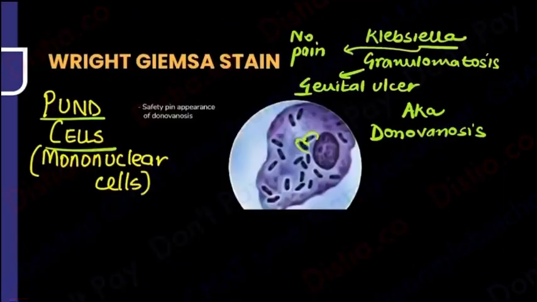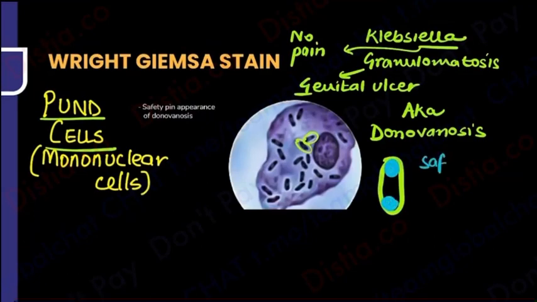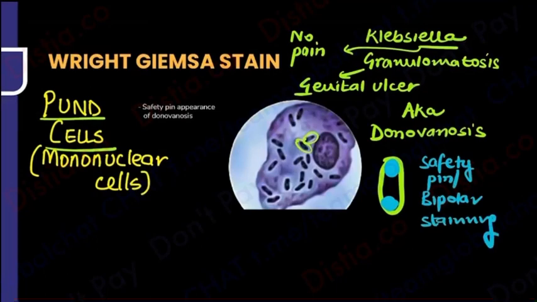Guys, I'm going to give you a list in a while. Safety pin appearance basically means that there is bipolar staining present. Whenever we say safety pin appearance, in simple words, that means there is a bipolar staining noted over there. So this is just one of the organisms.